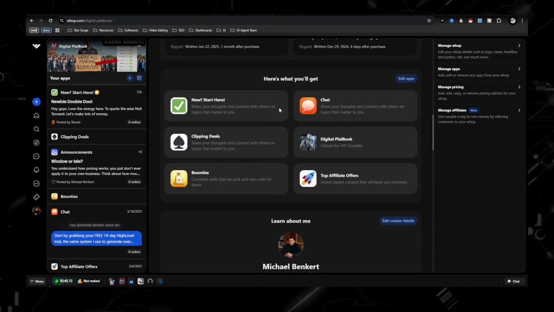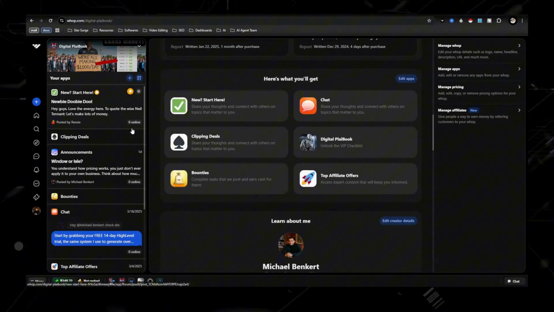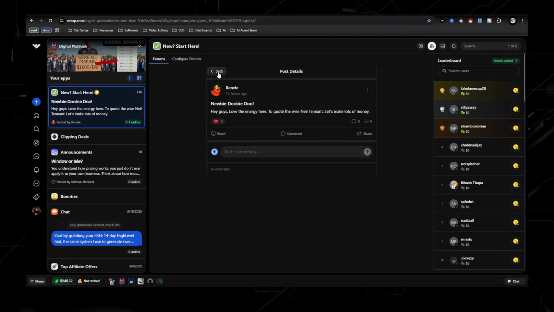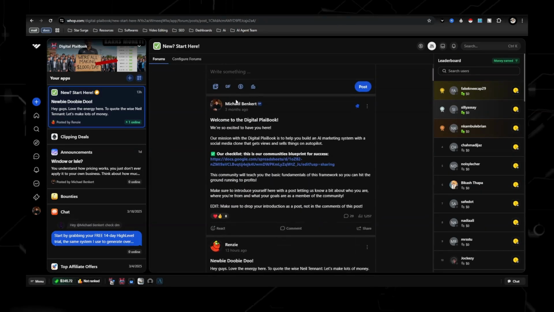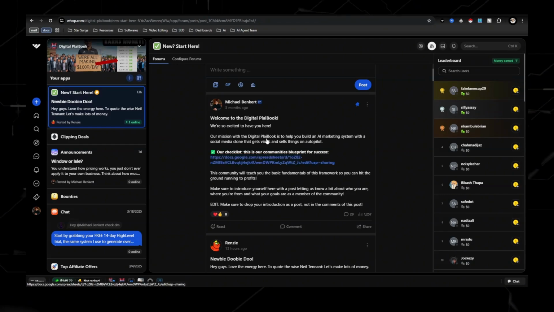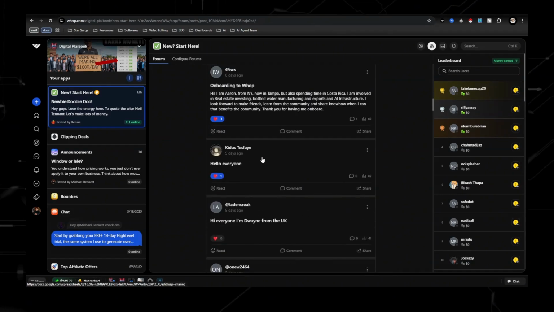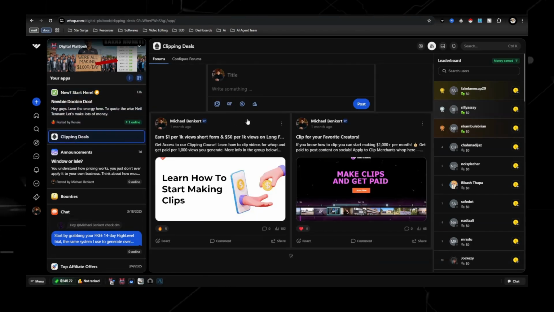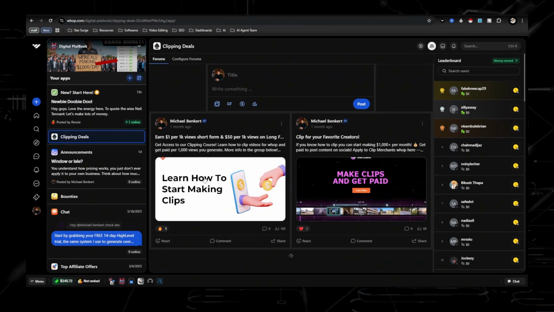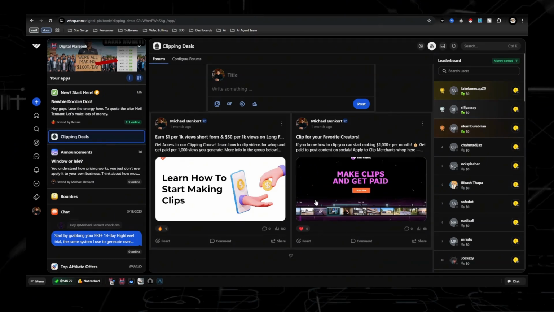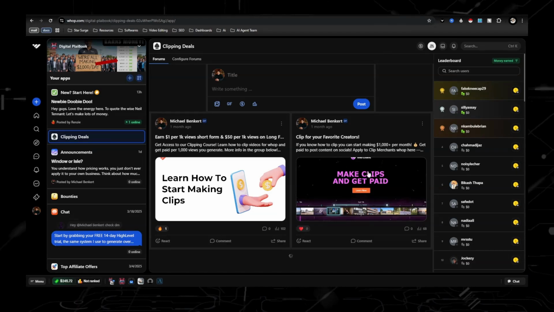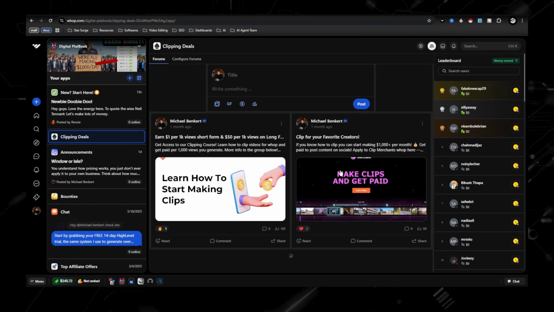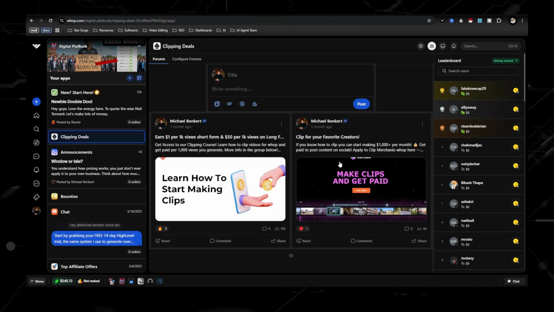What you see right here is these are the different apps that you're going to get access to, which I'll go ahead and go through. This is the new Start Here app. Basically, this is where you'll see and get access to the digital playbook right here. And these are just people introducing themselves. Over here, this app is the Clipping Deals app. So you can see right here, this is a course to show you how to get started with clipping. And then right here, this is the Clip Merchant Swap, where you're partnered with other creators so you can actually clip and make short form content for them.